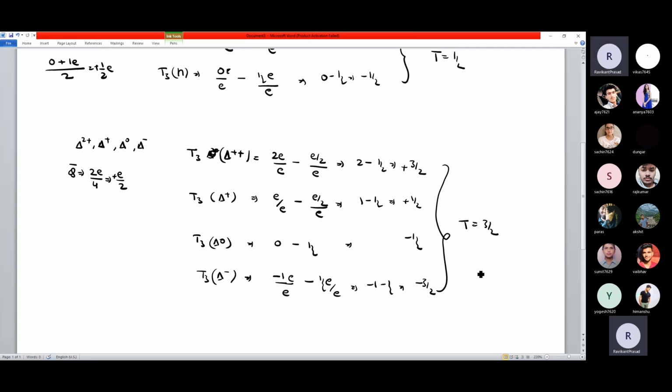Highest possible value of T3, which is actually the isospin value. The individual T3 value सभी के different है. All are having different values. In सभी के T3 value, any projection along the experimental axis is different, but their actual value of isospin is 3 by 2. Is it okay?